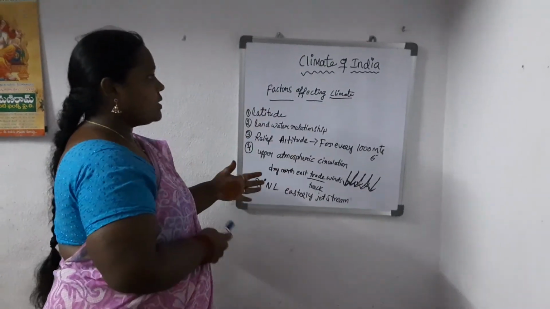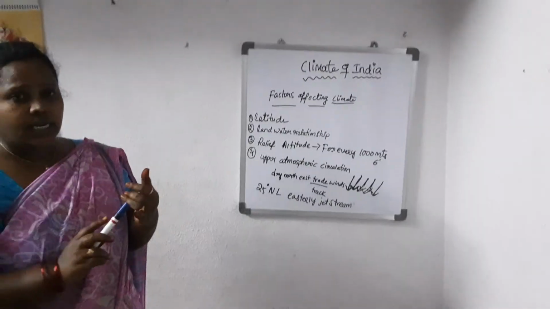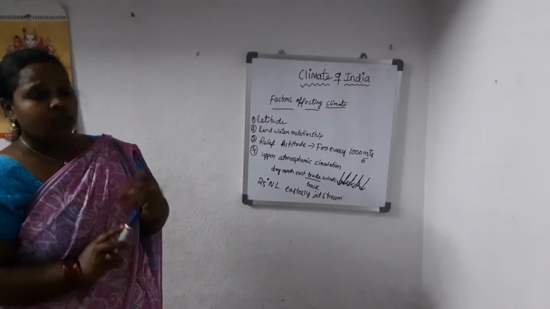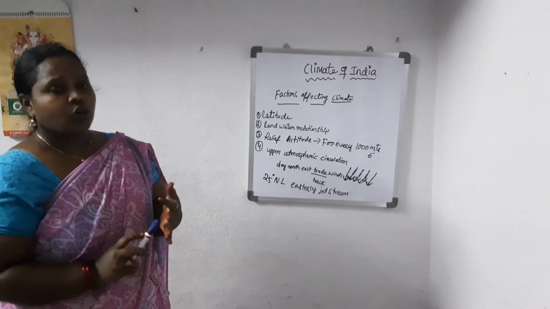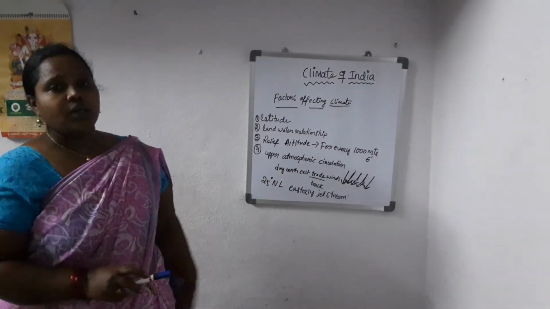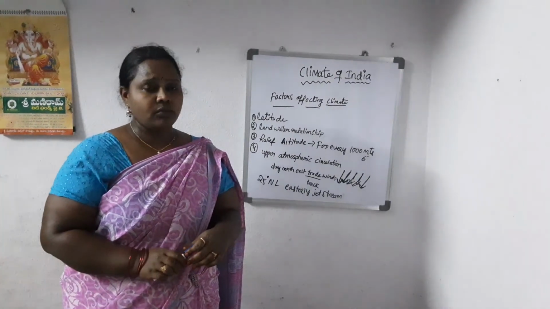These are the factors that affect climate. So children, what are the factors affecting climate? First one is latitude or distance from the equator. Second one is land-water relationship. Third one is relief. Fourth one is upper atmospheric circulation. Okay, these are the factors.